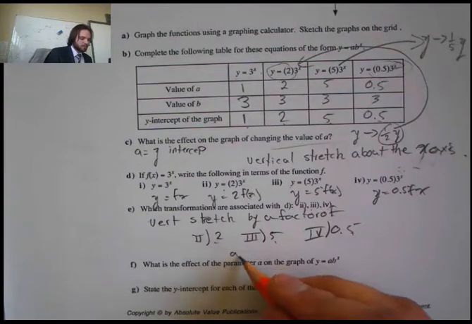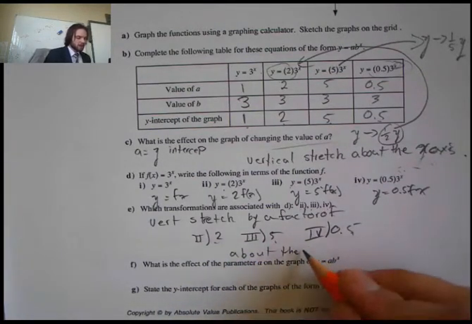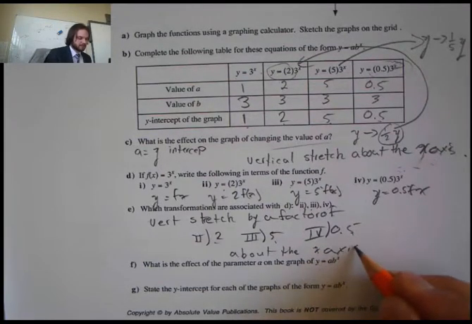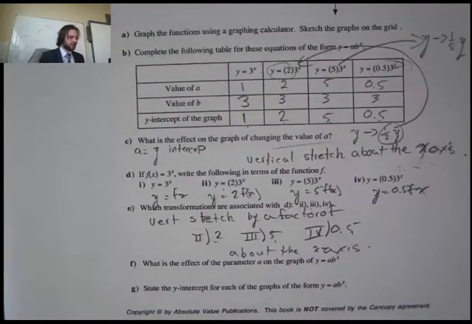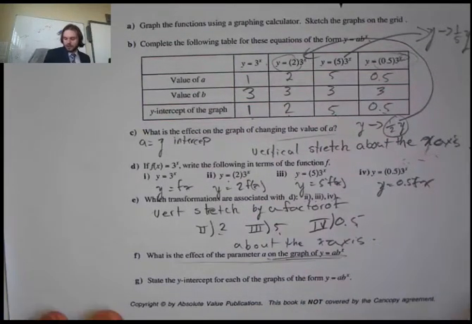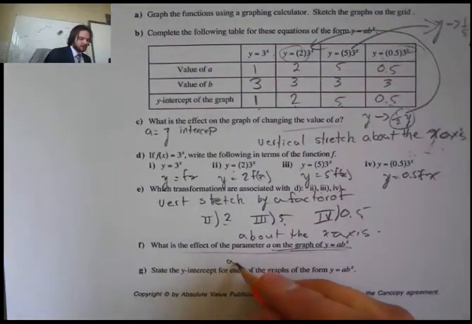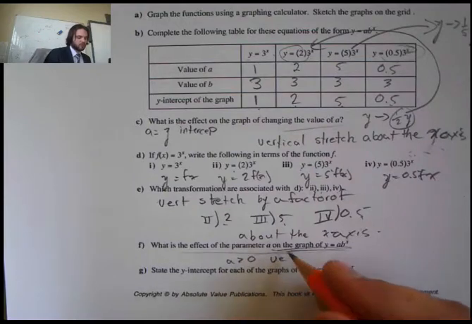And this is all about the x-axis, because it's a vertical stretch. Okay? So what is the effect of the parameter a in this graph? So what does that do? That gives us our vertical stretch, and it tells us our y-intercept. Okay? So when a is greater than 0, it's a vertical stretch and y-intercept.